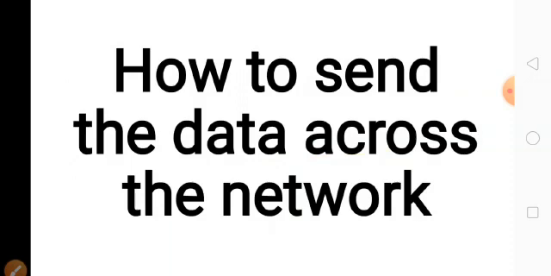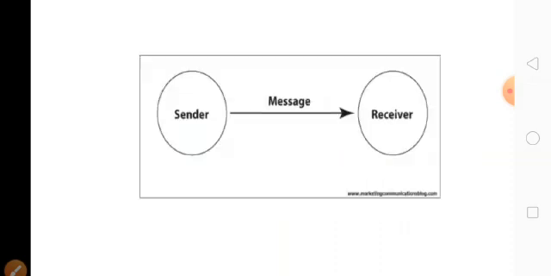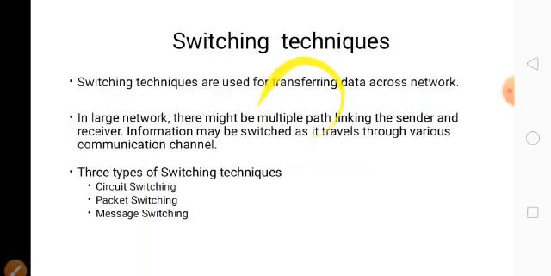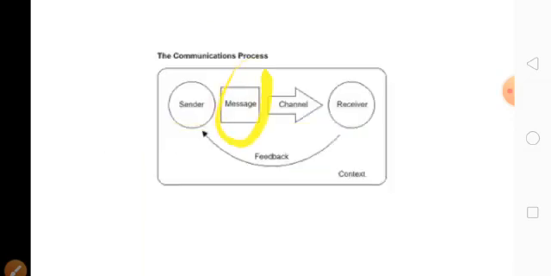Next one, I said the purpose of the network is to send the data from one place to another place. Here, how to send the data across the network is the big question. To send the data, we need a sender and we need a receiver. Not only sender, we need a message as well as the channel. The message is sent through this channel to reach the receiver.